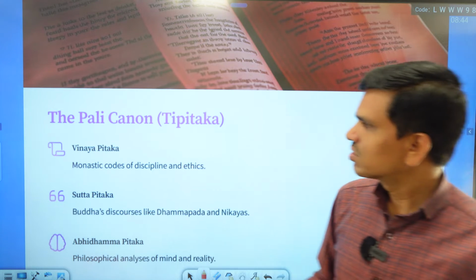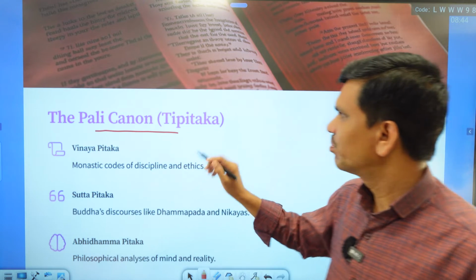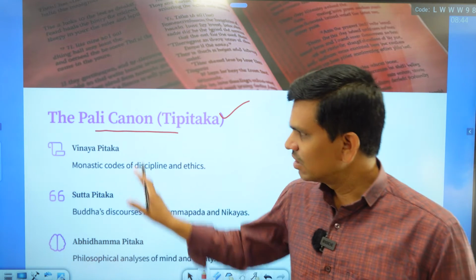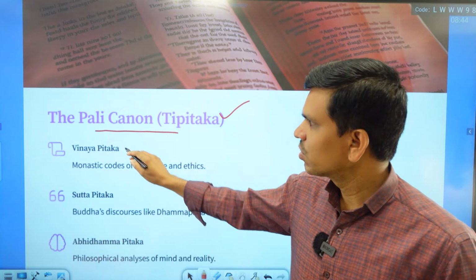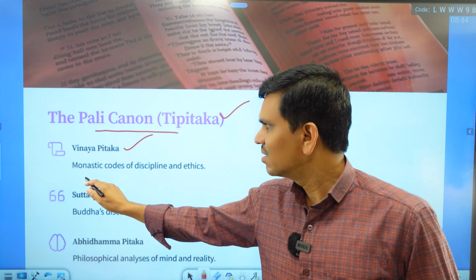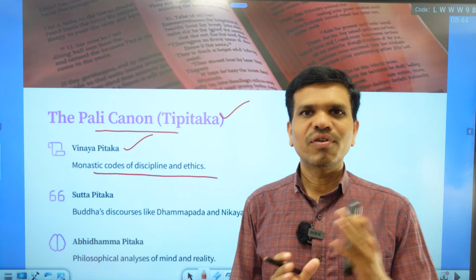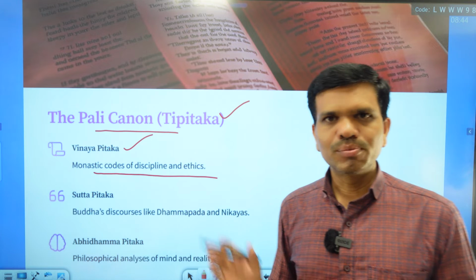Now, let's think about the Pali canon, or Pali literature, in which we find the Tipitaka. The Tipitaka consists of three major texts. The first is the Vinaya Pitaka. Vinaya Pitaka consists of monastic codes of discipline and ethics for priests and nuns in the Buddhist tradition.